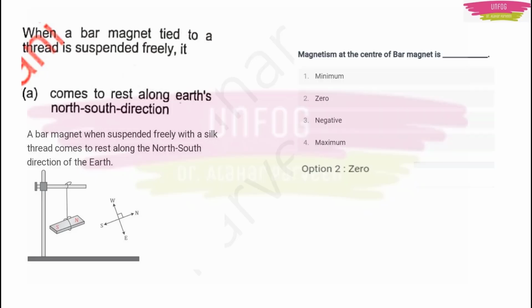For example, magnetism at the center of a bar magnet is, of course, 0. Why? I told you, right? The magnetic lines of force, how much far they are, so much less magnetism will be there. How much near they are, so much more magnetism will be there. At the poles, they looked like only one line, right? They were so close that they looked like one line. So at poles, it will be maximum. At the center, it will be 0. A natural magnet is an ore of which of the following chemical compounds? Of course, it should be iron only. It is made of iron oxide.